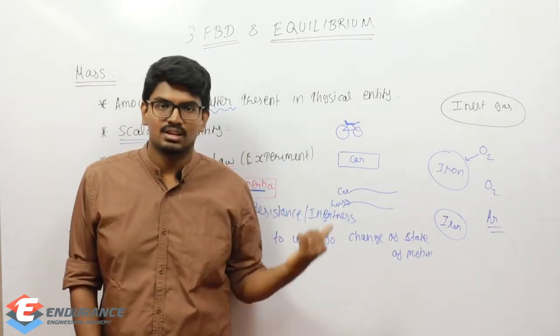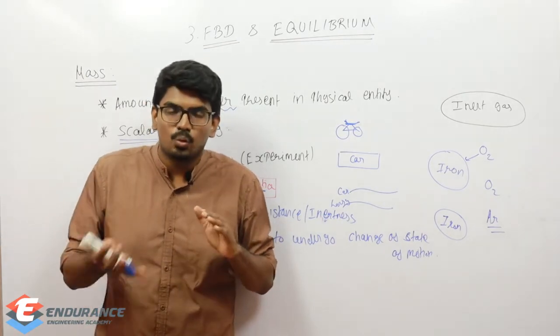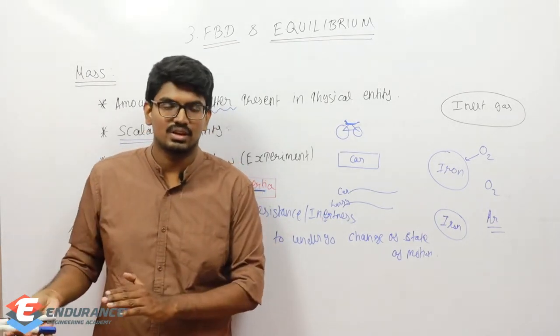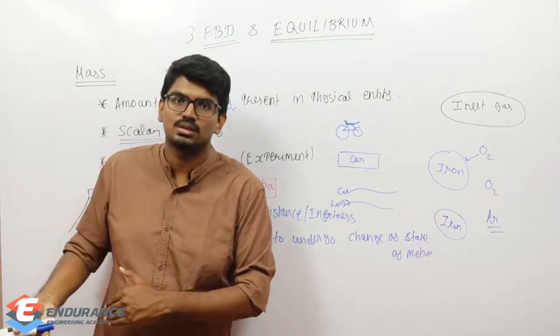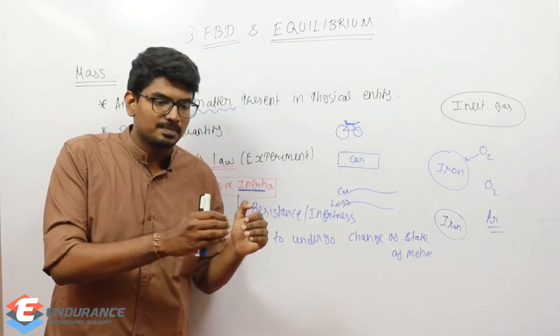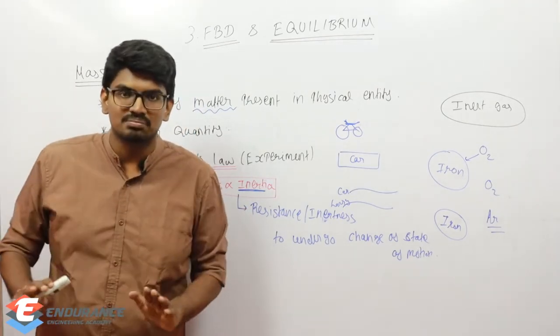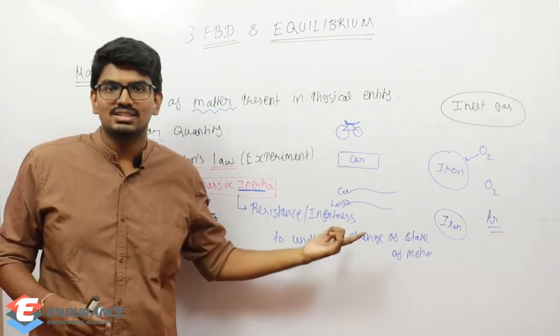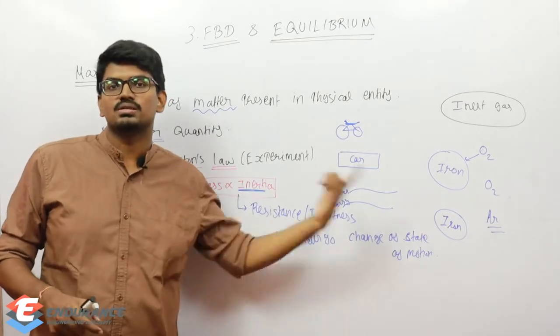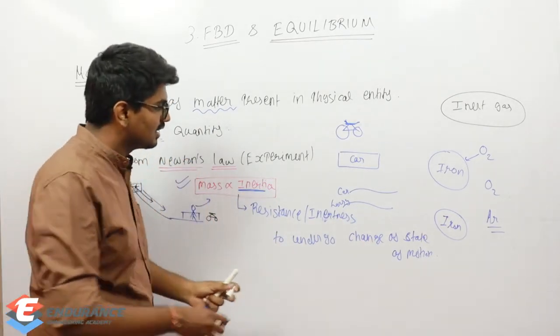The reason again is inertia. So changing the state also means changing from one state of motion to another motion. Initially, if the car is traveling at a slow velocity or slow speed, it can change to fast velocity immediately. But lorry, it is not possible. The reason is, for lorry, inertia is more because mass is more in case of lorry. That is it.